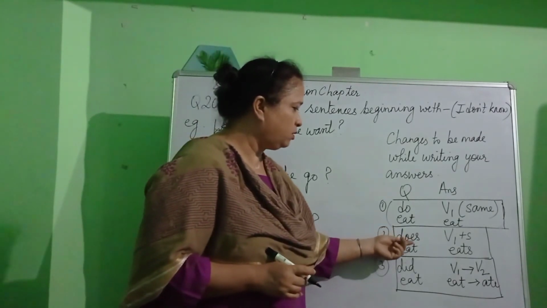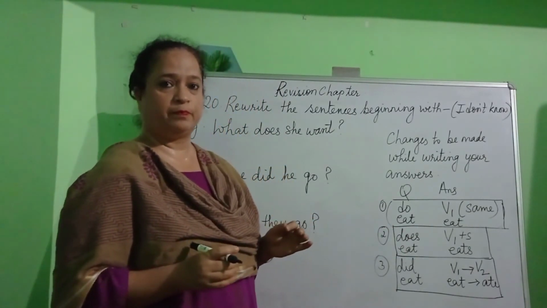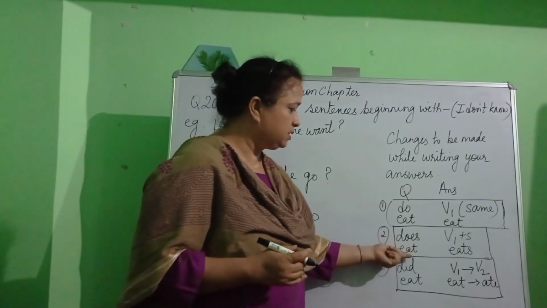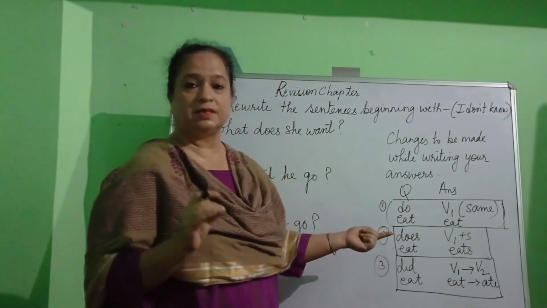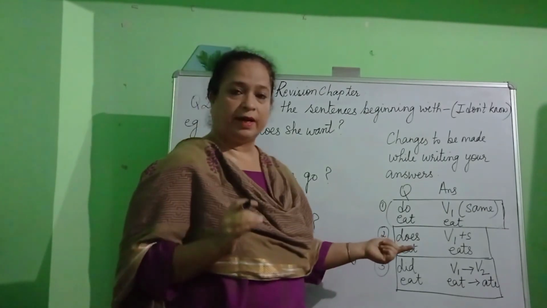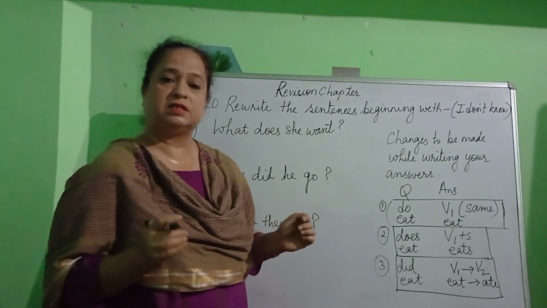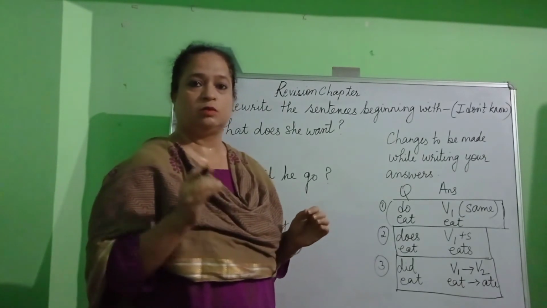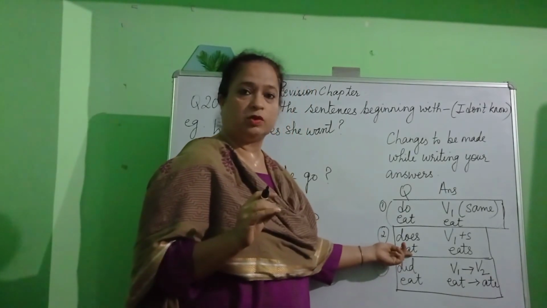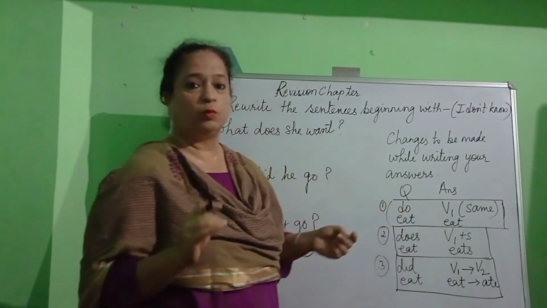Next one, let's have a look. If your question has the word does written in it, along with the verb, what the verb is? Eat. What does she eat? How will you write your answer? While writing the answer, we do not use the word does, but instead of that, we add an S to the verb. So, we had eat in the question, but while writing the answer, we added S to the verb.